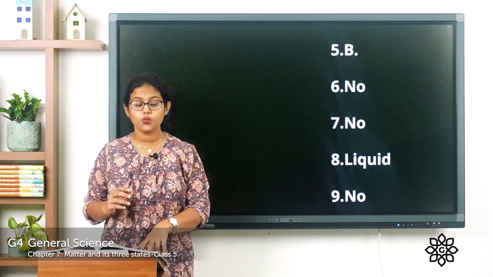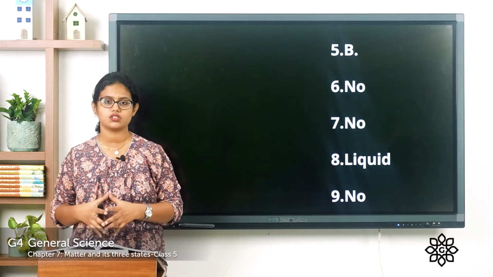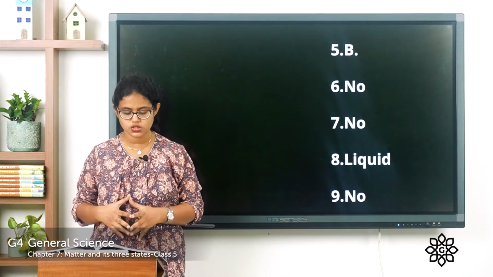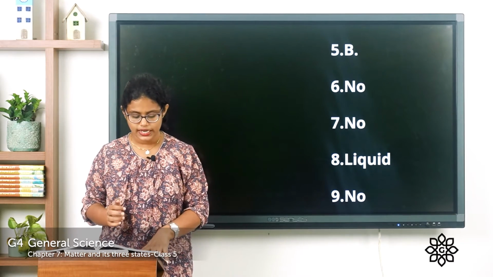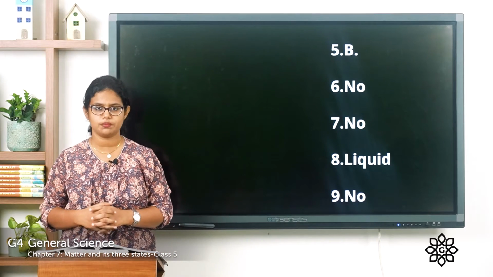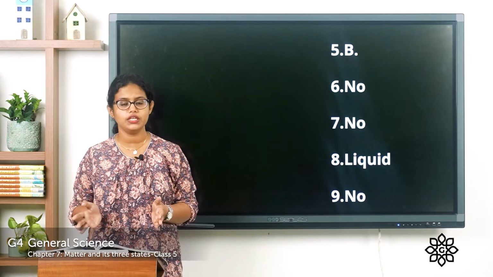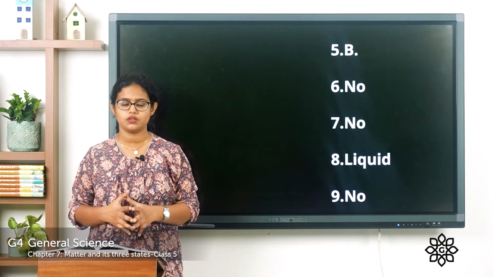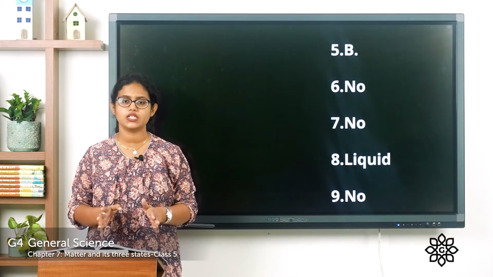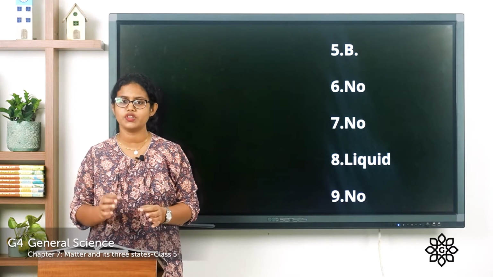Eighth one, which of the two will flow on a surface? Liquid or solid? It is the liquid that flows on a surface. Ninth one, do both A and B have definite shape? The answer is no. Both A and B have no definite shape. Wherever you fill them, they take the shape of that container. Only solids have definite shape.